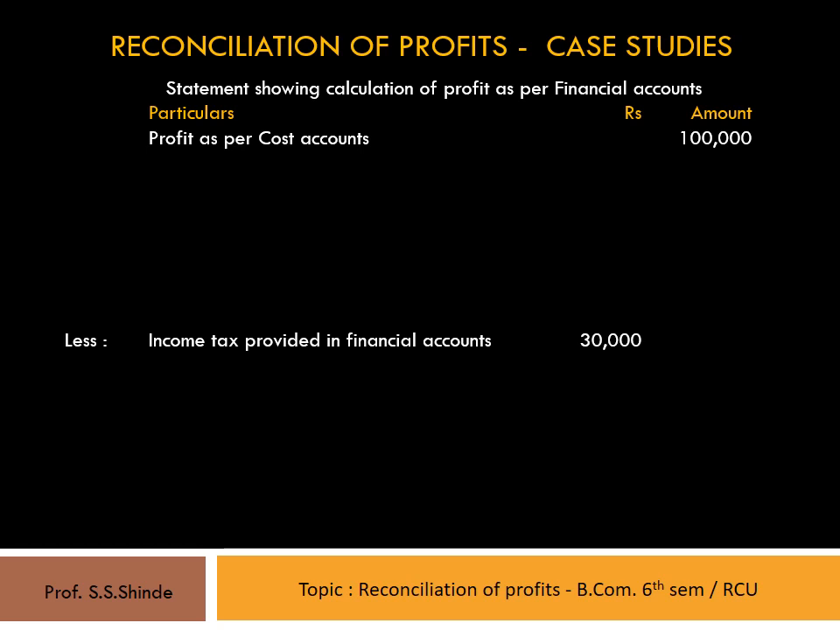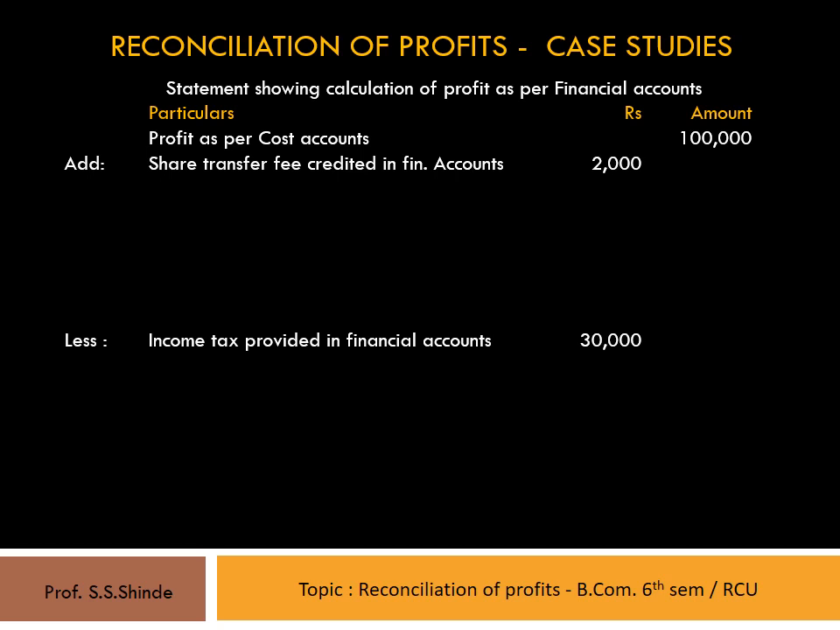The next transaction is share transfer fee credited in financial accounts, rupees 2,000. This credit leads to less profit as per cost accounts and more profit as per financial accounts. Therefore, it should be added to the cost account profit. So it's shown under the add items, that is share transfer fee credited in financial accounts in the inner column, rupees 2,000.